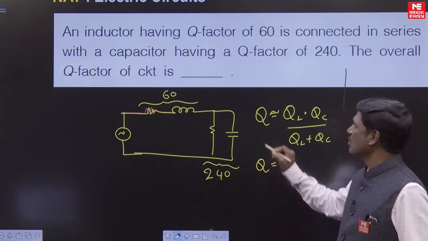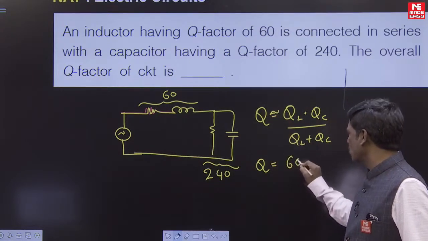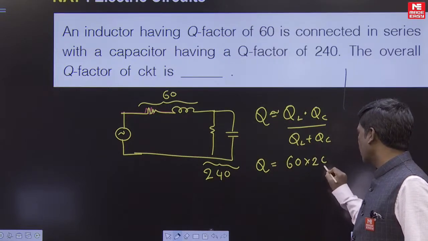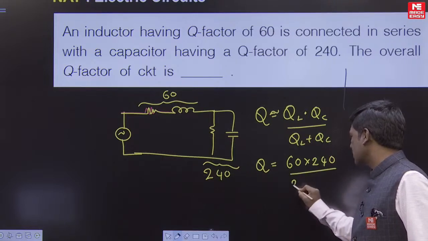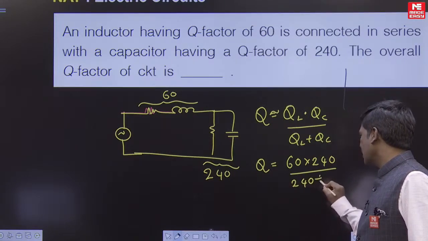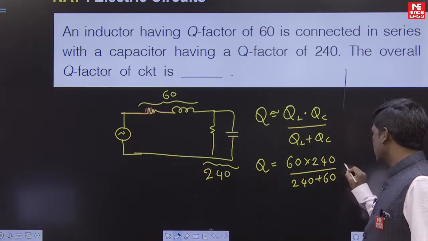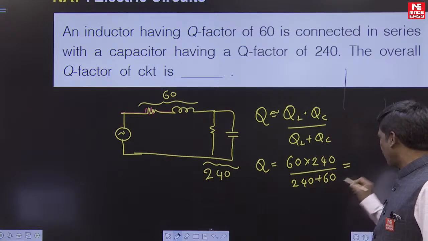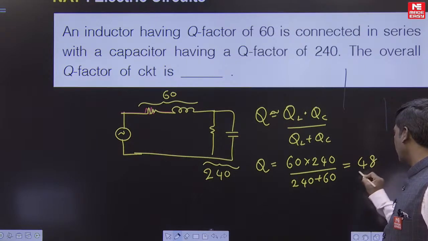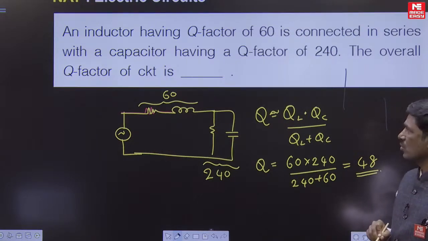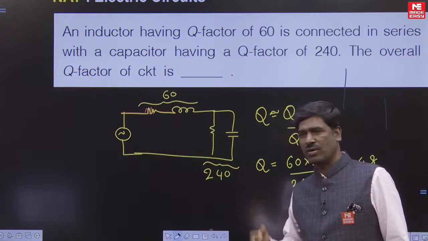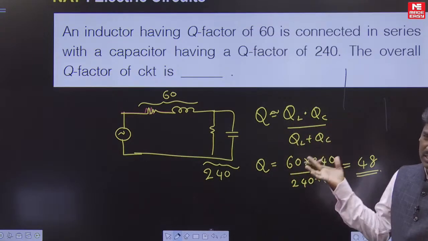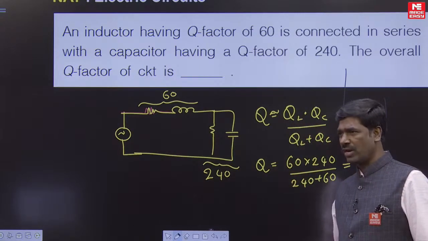Now you substitute the values: 60 into 240 upon 240 plus 60, that is 300. You simplify it and you get the answer 48. This is also about the quality factor. The previous question was also about quality factor. The previous question was already discussed by Kiran sir in a GTQ also.